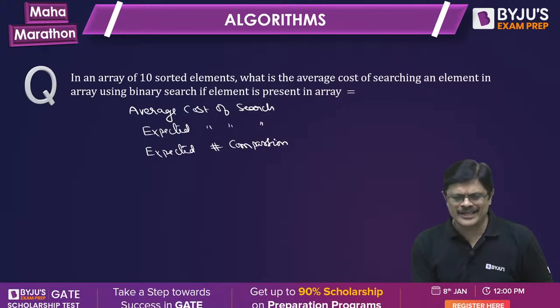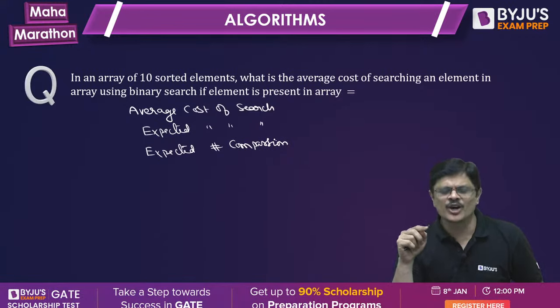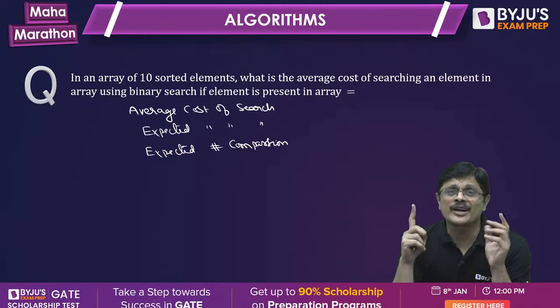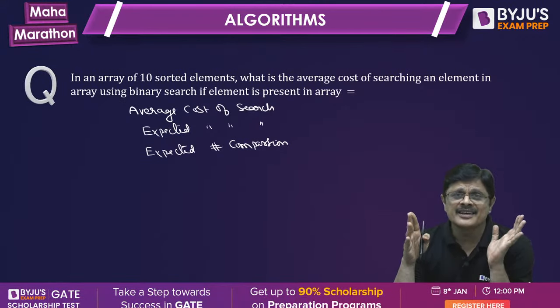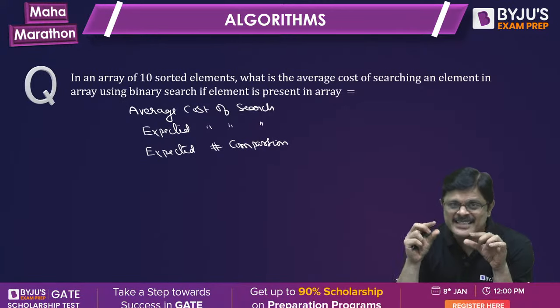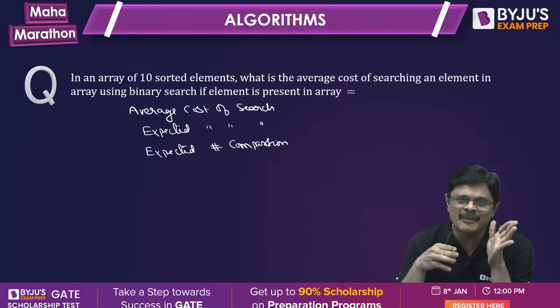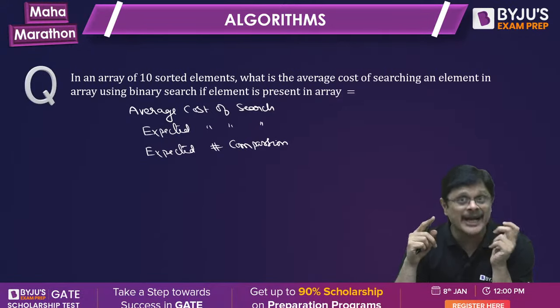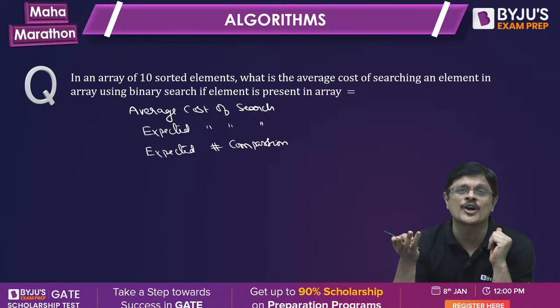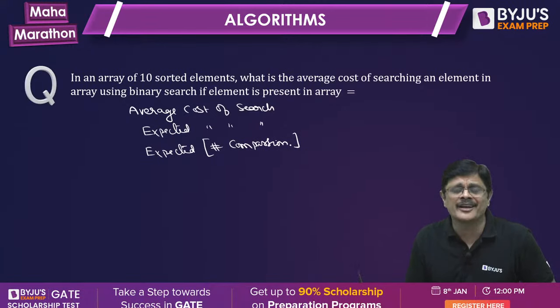See here, what is the cost here, sir? What is the cost of the search? Comparisons, because the search element is compared with the mid element. Again the mid element is found, again it is compared. So how many comparisons you are doing, that is the cost of the search. So he is asking the expected number of comparisons. So you have to create the table for the number of comparisons. Then you have to find the expected value of that, my dear friends.